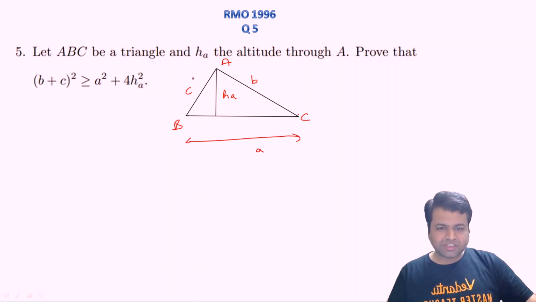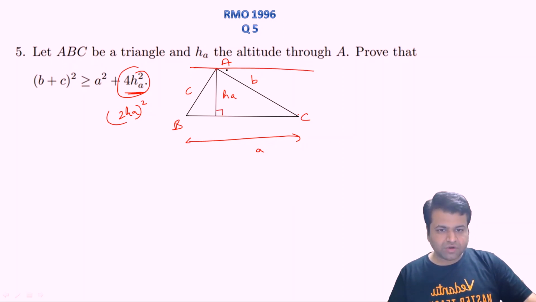All right, let's make a construction. Since this is HA and we need to prove 4 HA square, and 4 HA square is nothing but twice of HA whole square, we actually need twice of HA, right? So just make a line parallel to BC. Since this is perpendicular, this will also be perpendicular, and just draw a line which has the same height in between them, right?